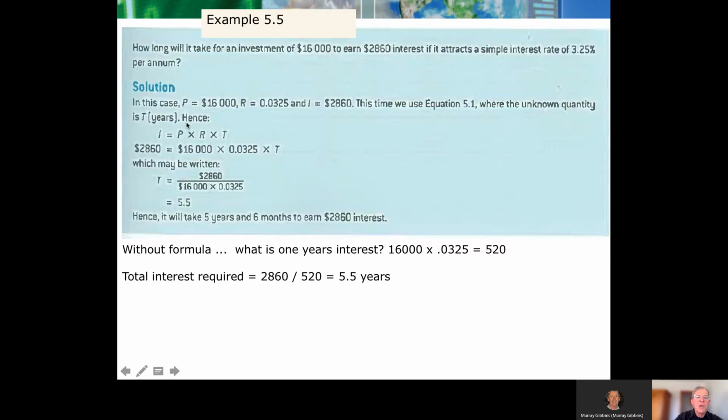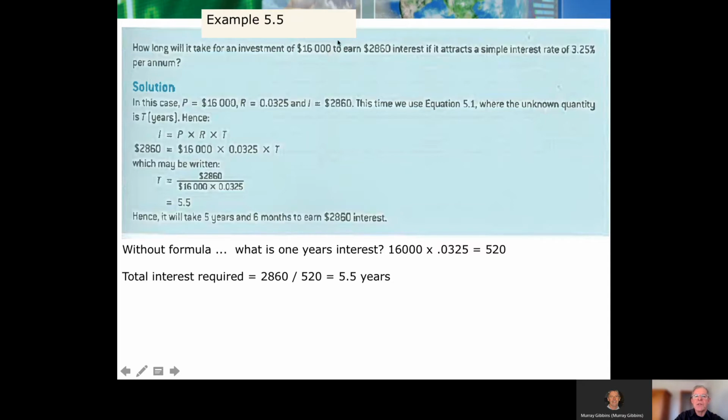Again, we could go looking for the right formula and solve it, or make T, time, the subject of the formula. That's one way of doing it. Alternatively, let's just use our logic again to say we're trying to find 1 year's worth of interest. Well, how can we do that? We know what the total interest is. That's not going to help. But we do know what the interest rate is, and we do know what the amount is. Because it's flat, it's never going to change.